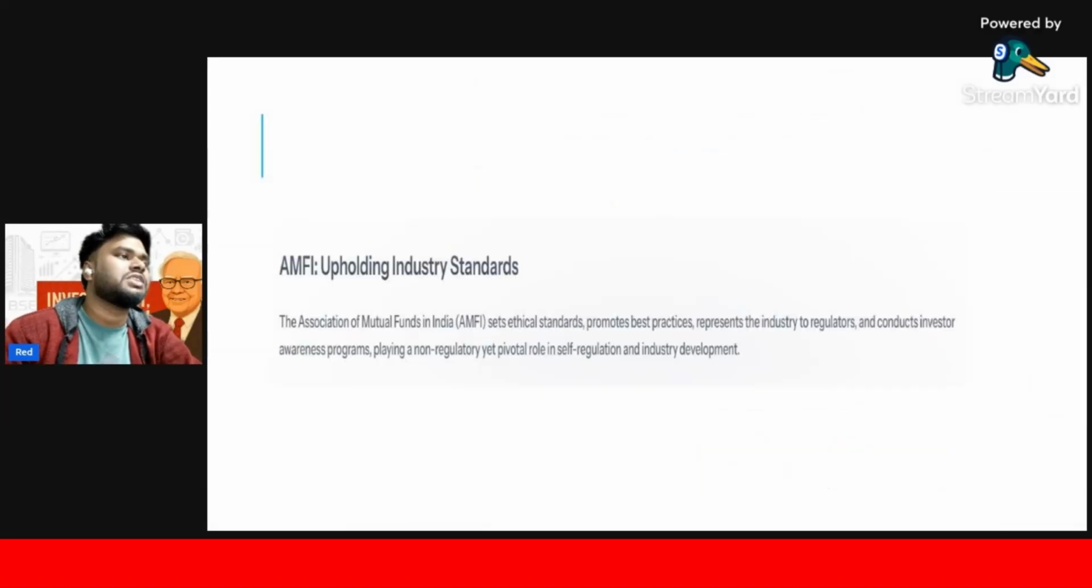Another thing you have in this particular chapter is AMFI. AMFI is the Association of Mutual Funds in India. They set ethical standards, promote best practices, represent the industry to regulators, and conduct investor awareness programs, playing a non-regulatory yet pivotal role in self-regulation and industry development. SEBI's main work, you know, is to regulate the stock market and all the financial markets. And in mutual funds, the basic investors do not have that much financial knowledge. This is why SEBI ensured fairness.